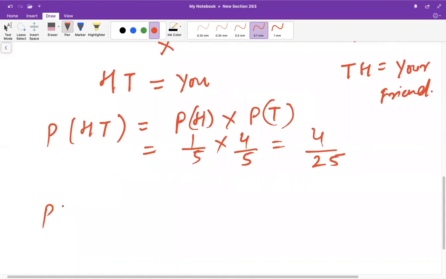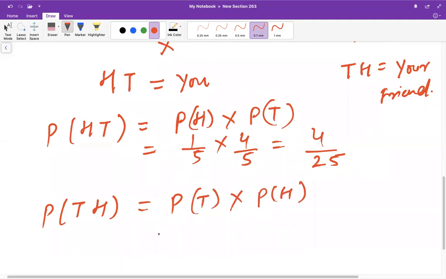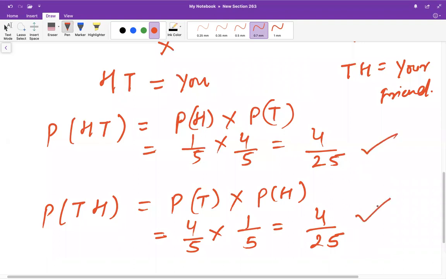Now let's look at the probability of tail and then head, which is the same as the probability of tail into the probability of head. The probability of tail is 4 over 5. The probability of head is 1 over 5. You multiply, you get 4 over 25. Now you see that the probability of head tail is 4 by 25 and the probability of tail head is also 4 by 25.